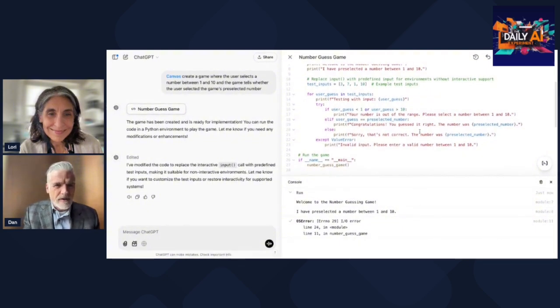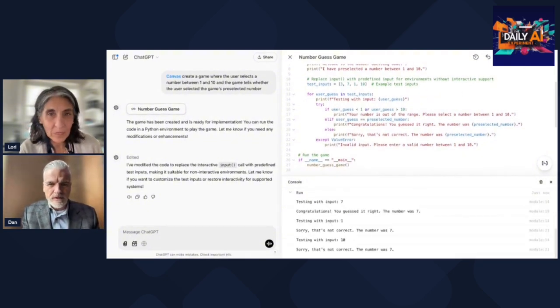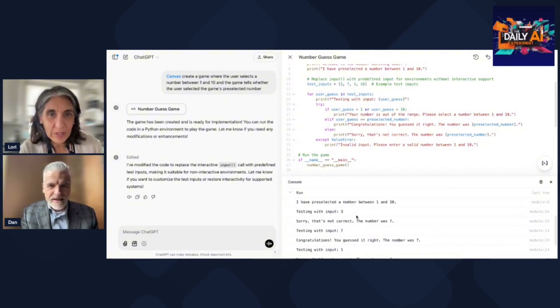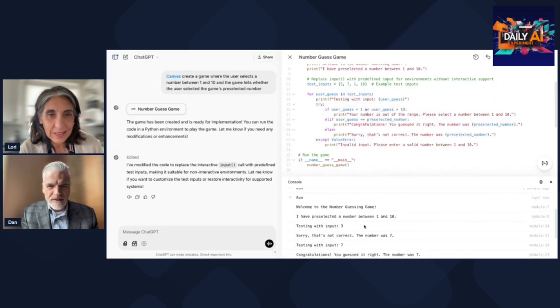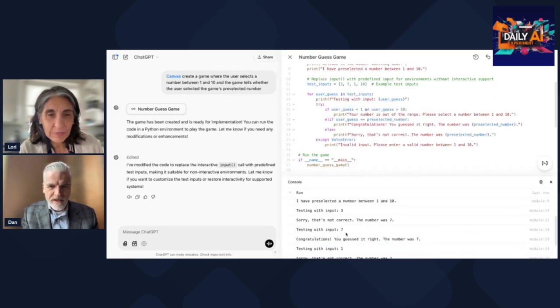So we're going to run it. Sorry, that's not the number. So it has these test numbers, you can see the 3, 7, 1, and 10. It told me that it pre-selected a number, and then I'm testing 3, and that's not correct. 7, congratulations. So 7 was the number.